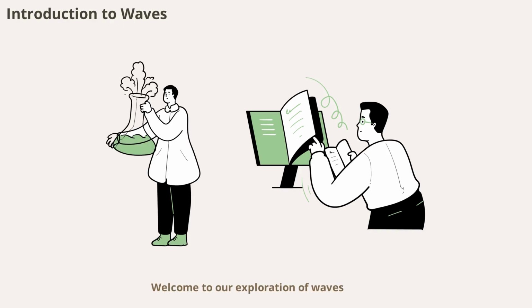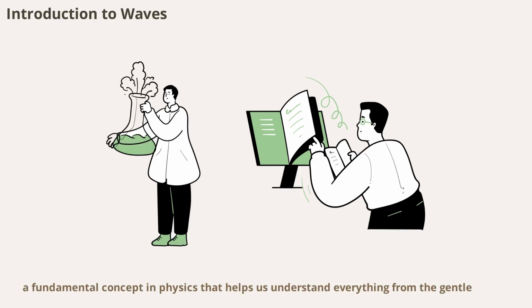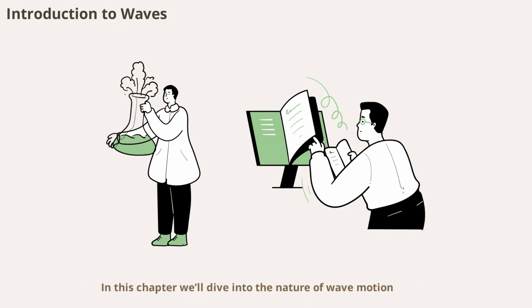Welcome to our exploration of waves, a fundamental concept in physics that helps us understand everything from the gentle ripples on a pond to the invisible signals that power our wireless world. In this chapter, we'll dive into the nature of wave motion, the different types of waves, and why they matter. Whether it's sound, light, or even the vibrations in a guitar string, waves are all around us, shaping the way we experience the universe. Let's begin our journey by understanding what exactly a wave is and how it moves energy from one place to another.